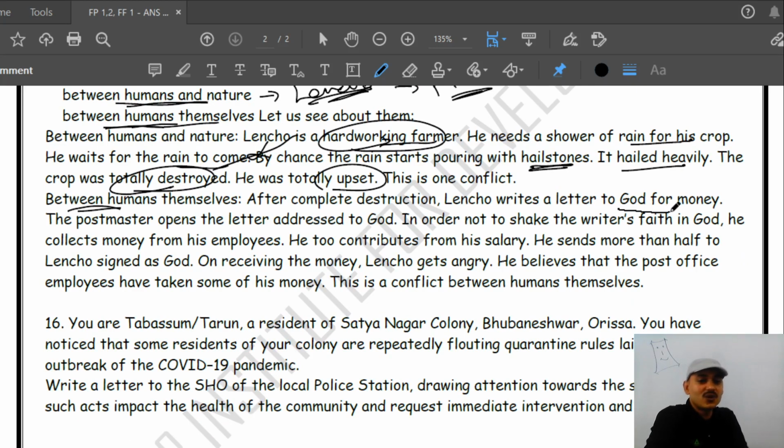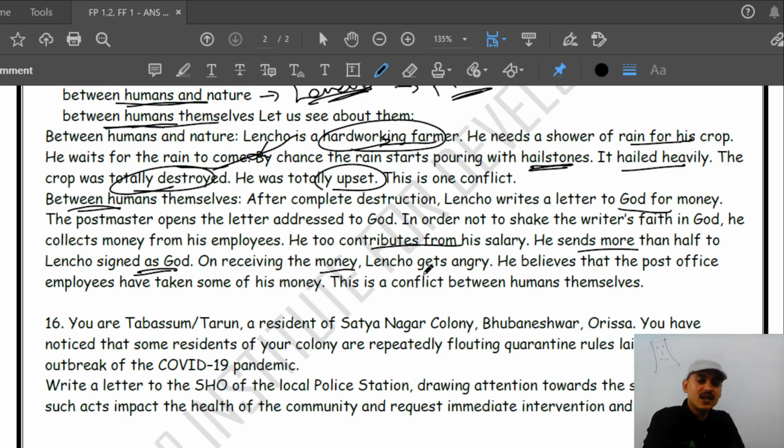Another incident you can write about is humans themselves. Lencho wrote a letter to God for help. The postmaster was impressed with this and thought of replying. He collected some money, contributed his own salary, and tried to send it. It was more than half of the amount he demanded. He demanded 100 pesos, but the postmaster could collect around 70 pesos and gave it to Lencho. Sorry, it was the postman who sent it to Lencho. The postmaster signed it as God.